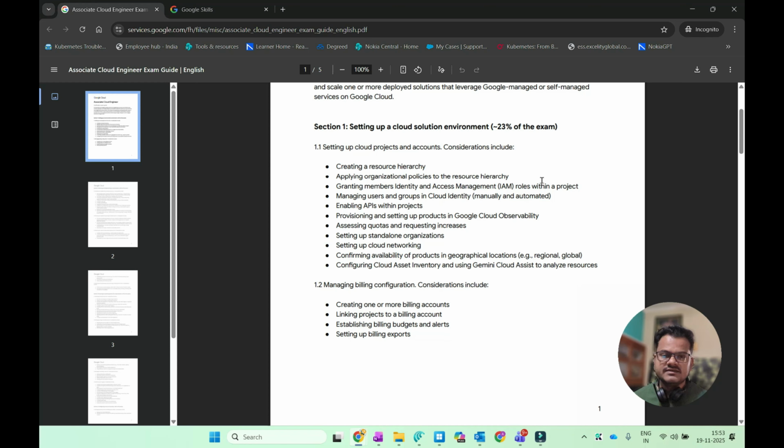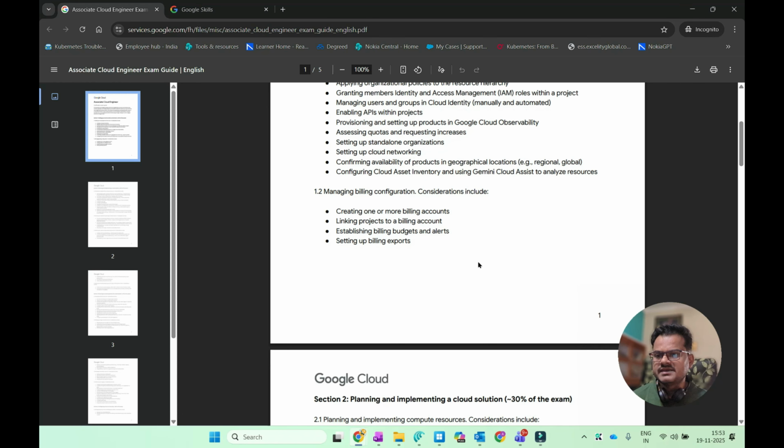Okay, and you also have to know the provisioning and setting up of products in Google Cloud, and also how networking is happening inside Google Cloud.